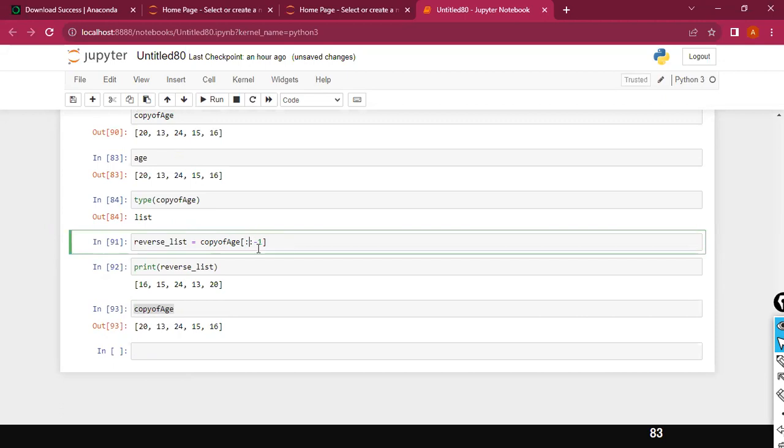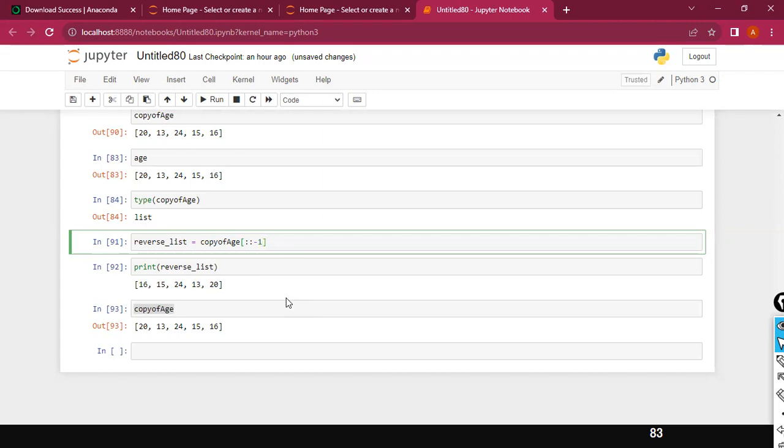Here, normally it goes from the beginning to the end, but you need to go in the reverse order, so -1. In this case, it jumps from -1. The -1 is 16, and it will keep jumping like this, right? Since I mentioned -1, it creates a reverse copy of the list. That's how you can do it.